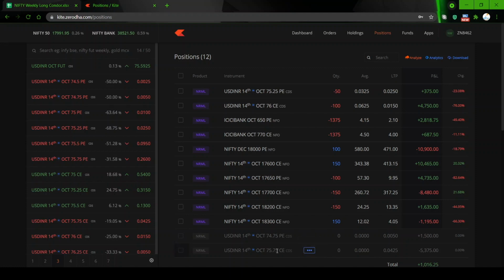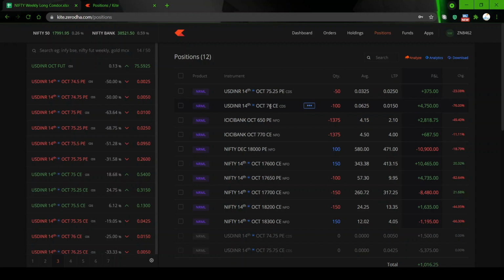But what I have done is I have rolled this to a higher call and I have rolled this to a slightly close to the money put. Okay, so those positions are here, you can see on the top. So when I rolled to 76 CE, same expiry, I'm just rolling up the calls and rolling down the puts. 6.25 paisa is where I sold, but you can see the quantity. I sold double the quantity because 76 is something which USD INR has not seen in recent times. So 75.80 is the yearly high for the currency.